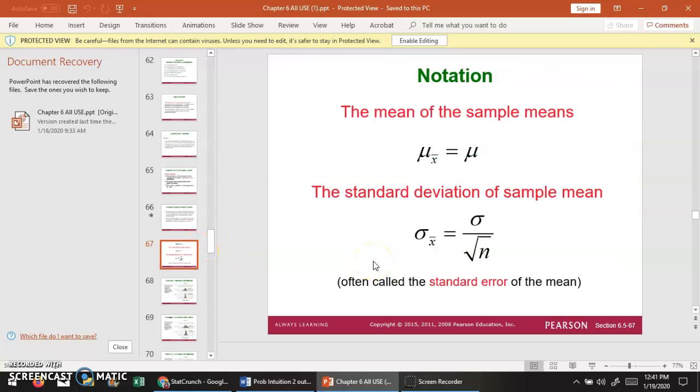Okay, so this is what we talked about last time, looking at the central limit theorem. Starting with really any distribution, as long as we have a sample size large enough, the mean of the sample means is going to be equal to the population mean. So that's right here. The standard deviation of the sample mean is going to be equal to the population standard deviation divided by the square root of n. This is often called the standard error of the mean, and this is going to be very important when we look at confidence intervals and hypothesis tests.